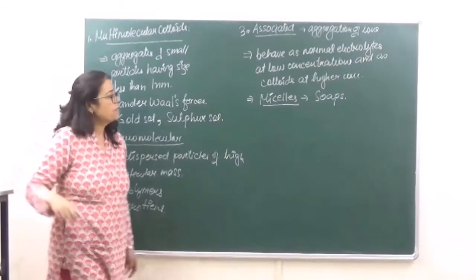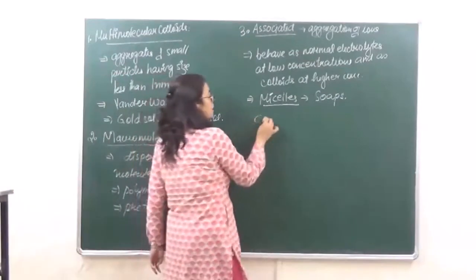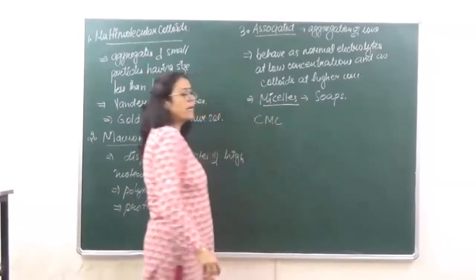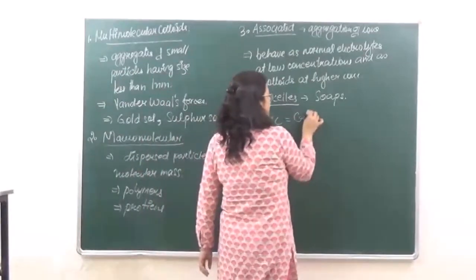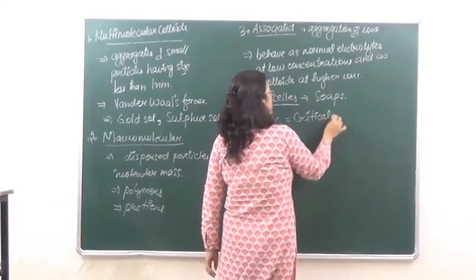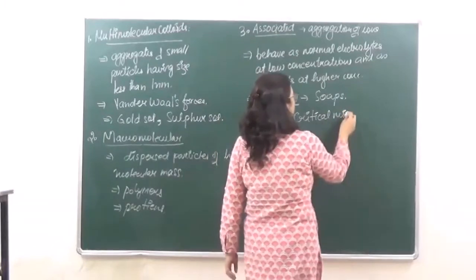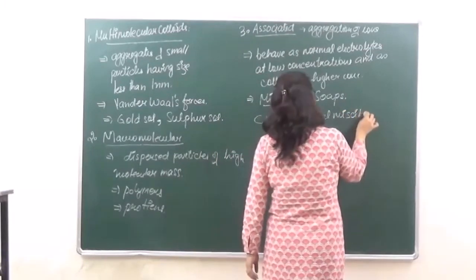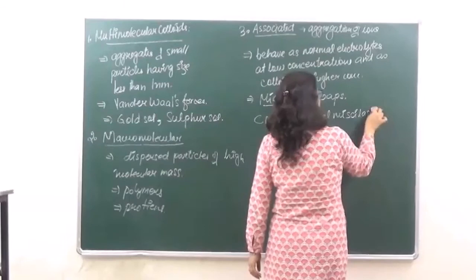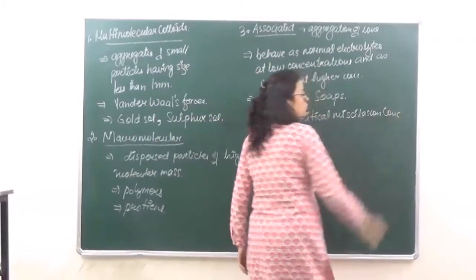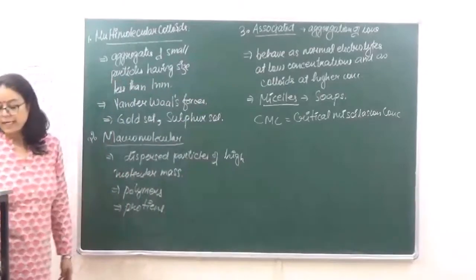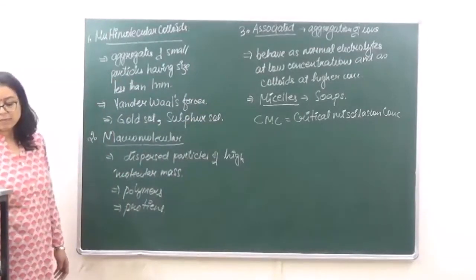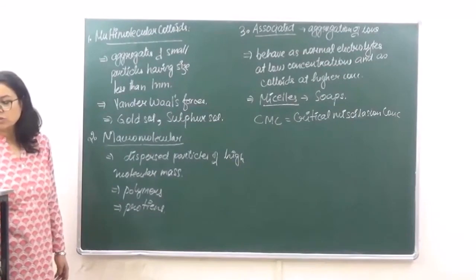The formation of micelles takes place at a particular concentration which is known as CMC. So CMC means critical micellization concentration. For the formation of any specific kind of micelle, it is important for the substance to reach this concentration.